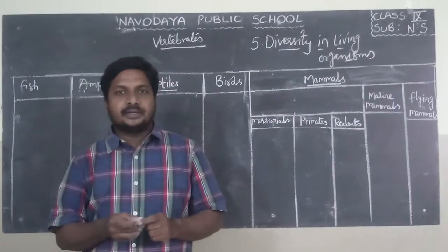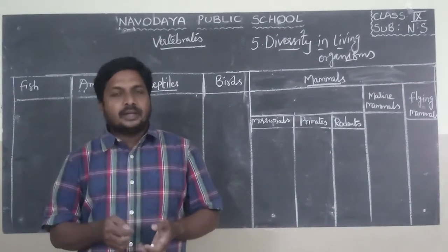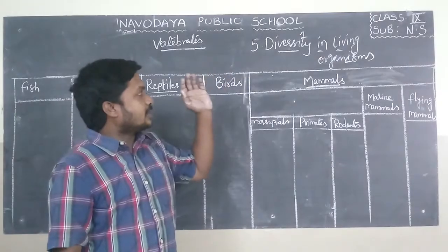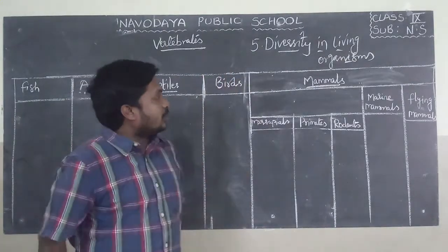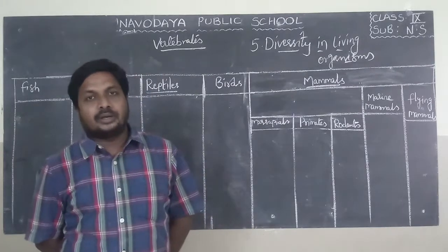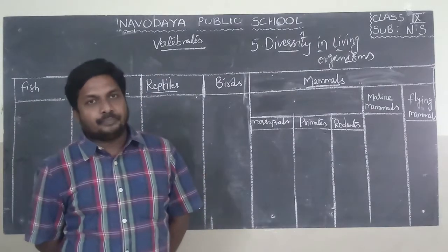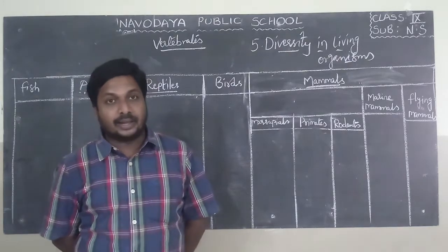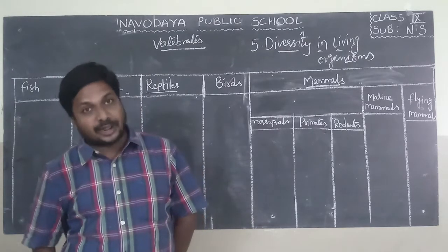Good morning students. In the previous class, the 5th lesson of the 9th class NS, I explained about diversity in living organisms. In that, I explained about the last kingdom, Animalia, and some of its phyla.